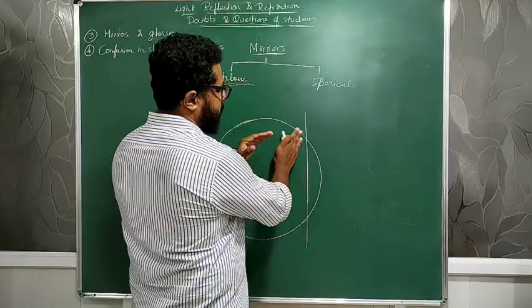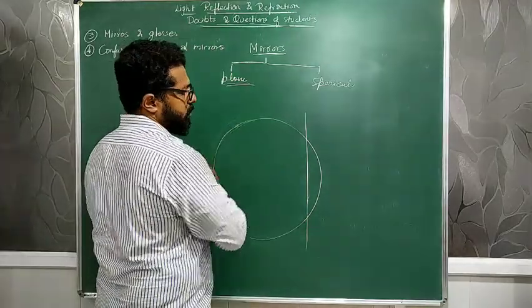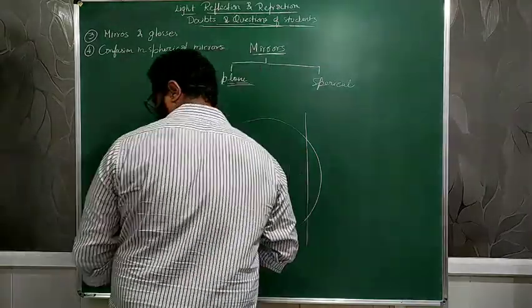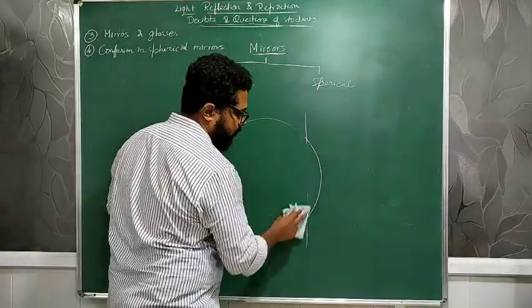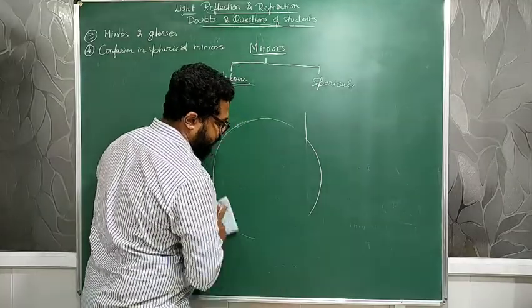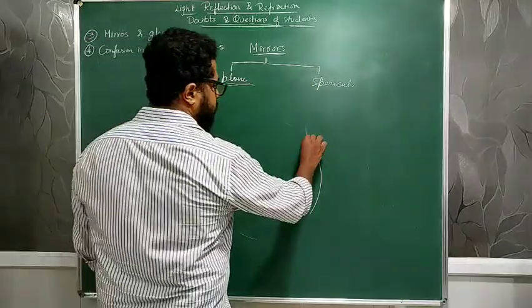Okay, a piece of it you cut. That means this portion is not there. Okay, this portion is not there. So only the remaining portion is just this. I have cut this portion from a spherical ball of a mirror. I have cut this much of it, and only the remaining portion is this much.